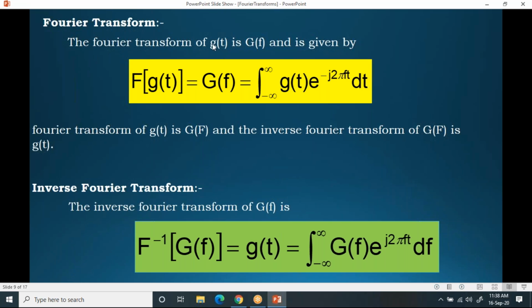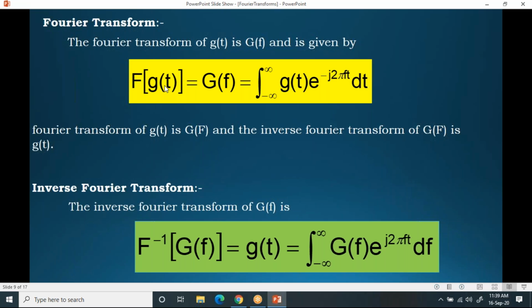First, observe it. The Fourier transform of g of t. Here, g of t is the time domain signal. Is g of f. This g of f is the frequency domain. So when you apply Fourier transform to g of t, you'll get a frequency domain signal, and it is given by F of g of t. This is how you can write it. The moment F is the Fourier transform, when you apply F of g of t, you'll get g of f.